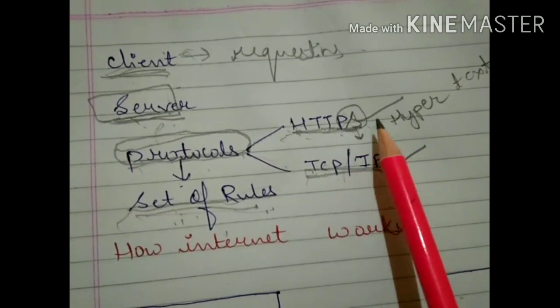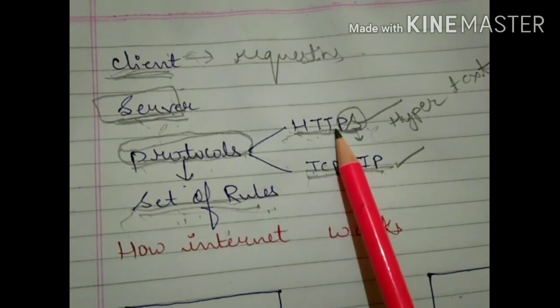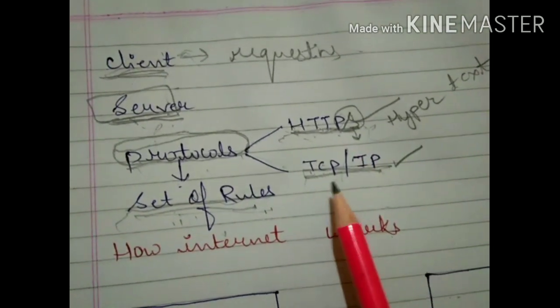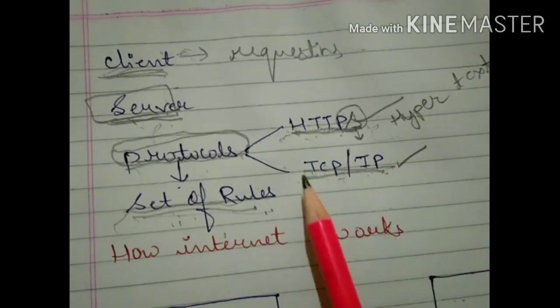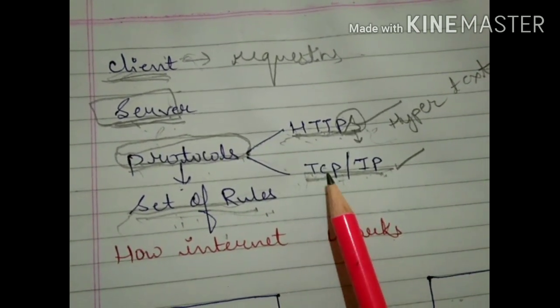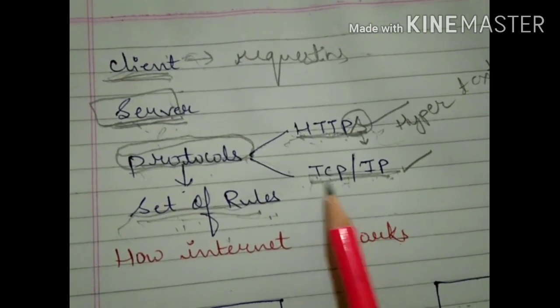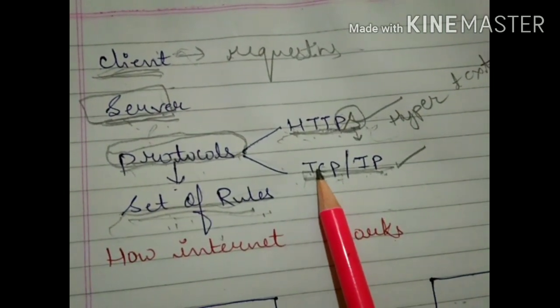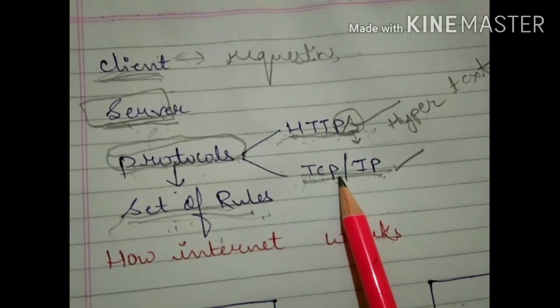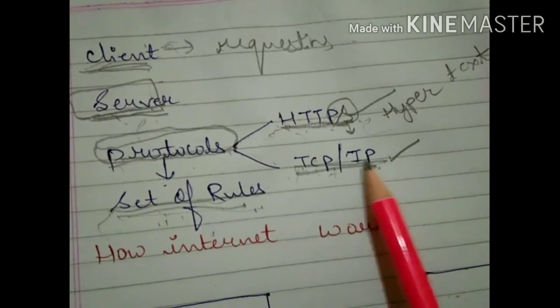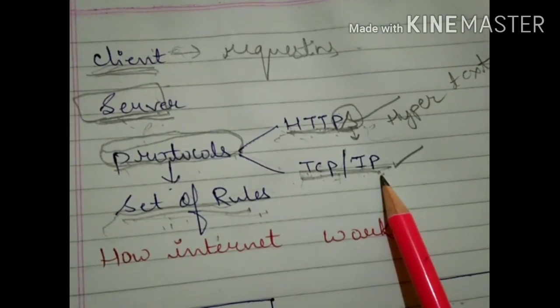And this S means secure, so Hypertext Transfer Protocol Secure connection. And TCP/IP: TCP stands for Transmission Control Protocol. Protocol means a set of rules. IP stands for Internet Protocol.